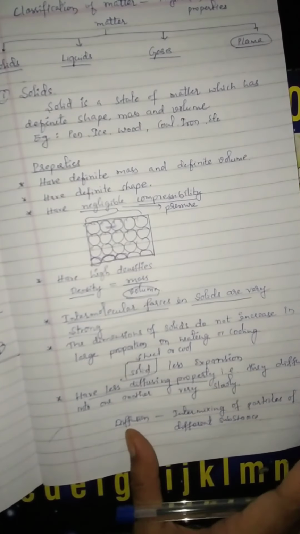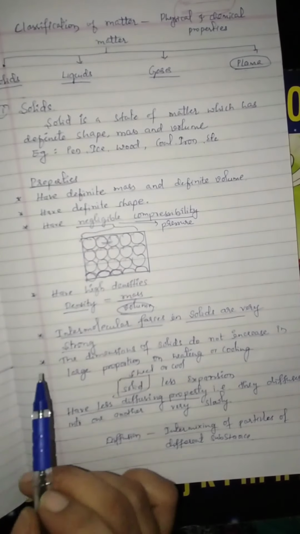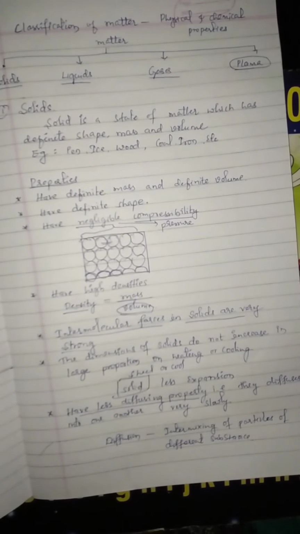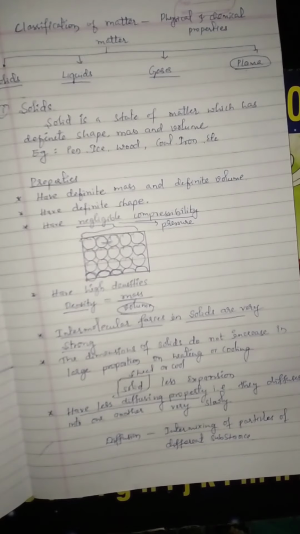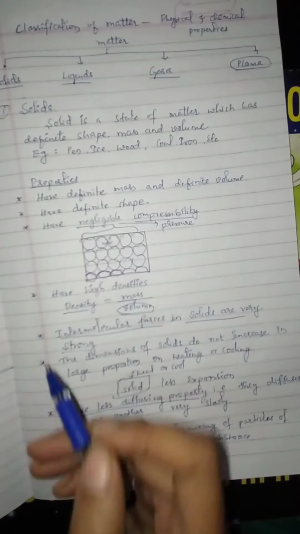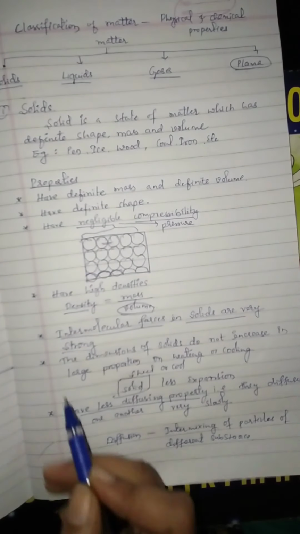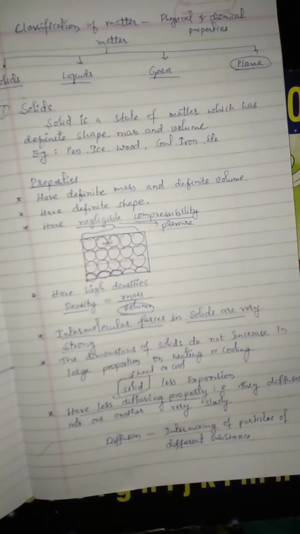These are the properties of the solids. Solid is a state of matter which has definite shape, mass and volume. Also we discussed the properties of matter one by one. If you have any doubts, you can ask in WhatsApp. Next we will study about the liquids.